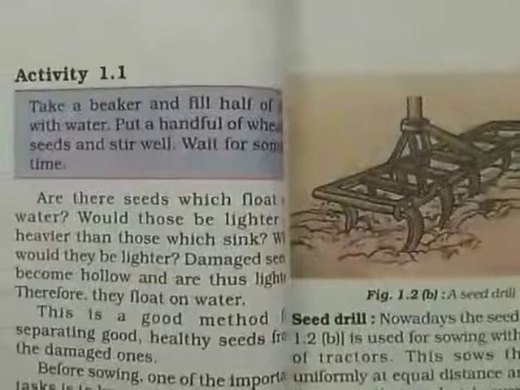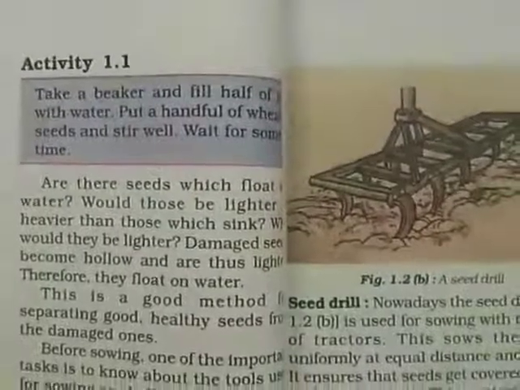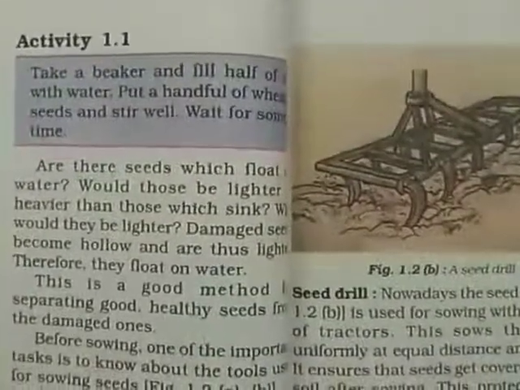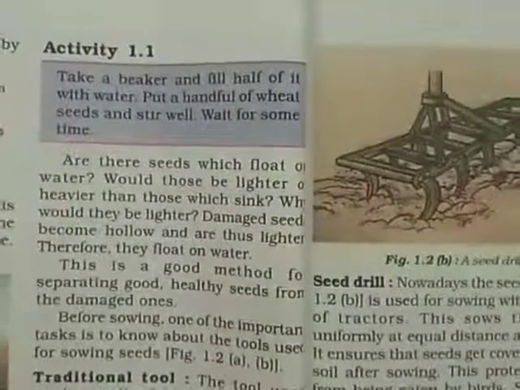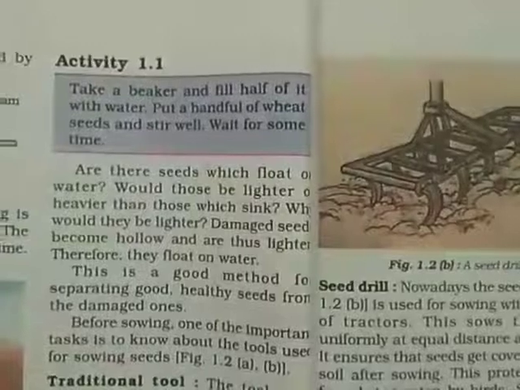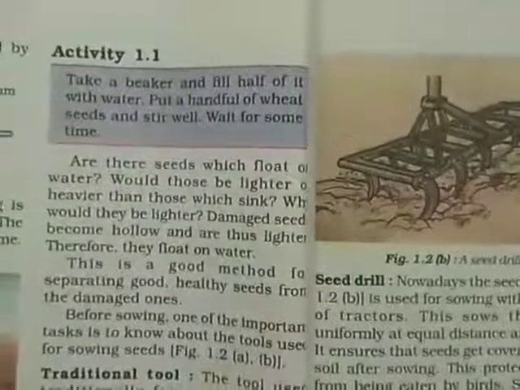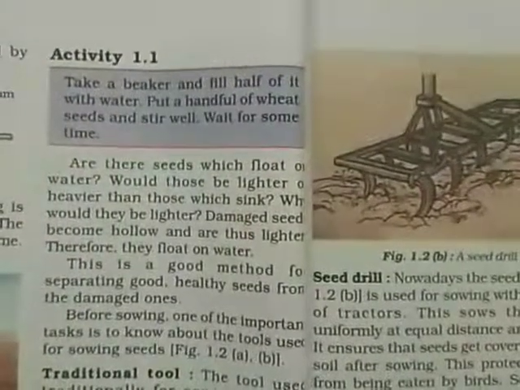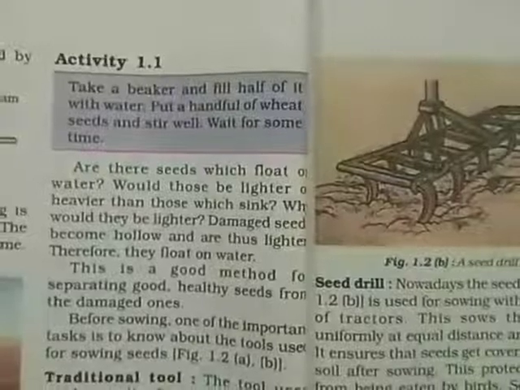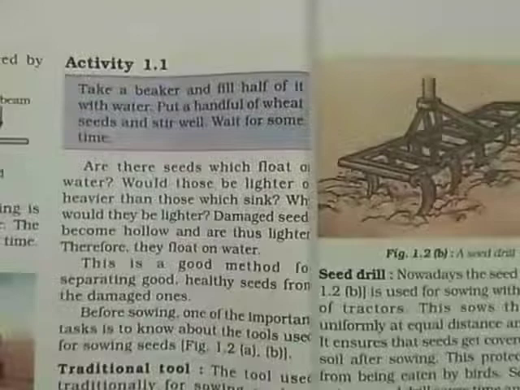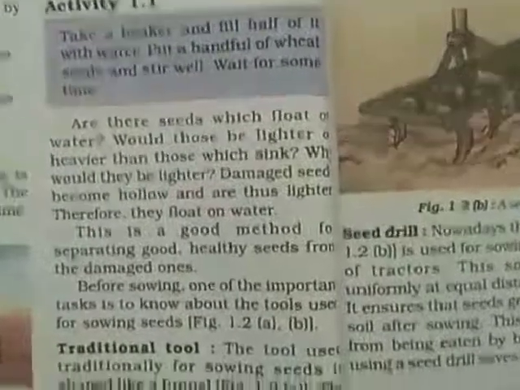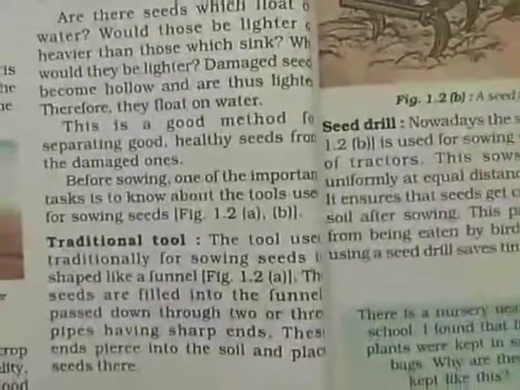You can also do this activity. Whenever you take some seeds and add water to them, some seeds start floating on the water. Why does this happen? Because the seeds which float on the water are not of good quality to sow. This is a good method for separating good, healthy seeds from the damaged ones.